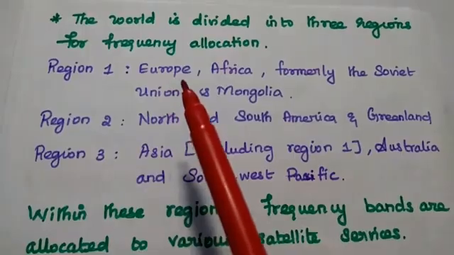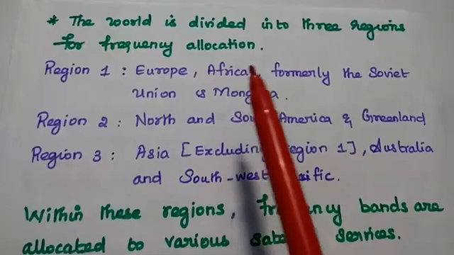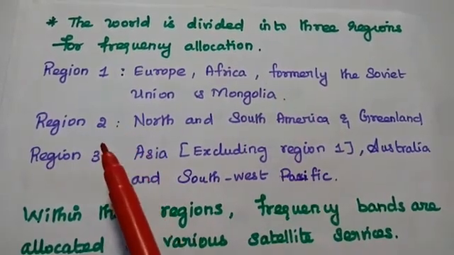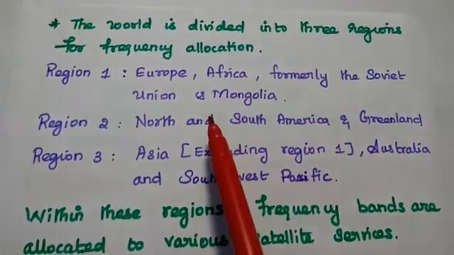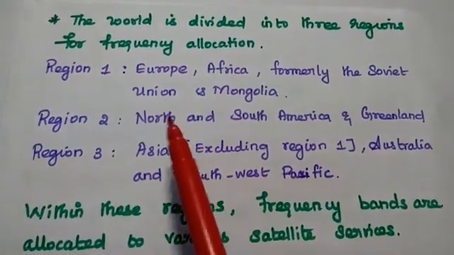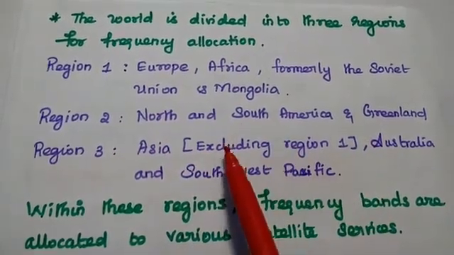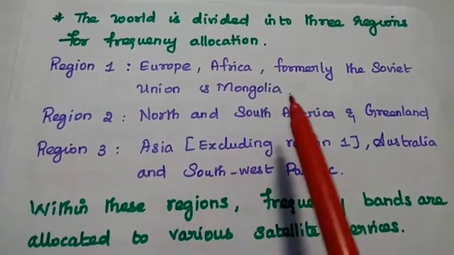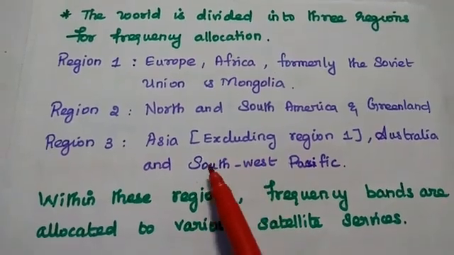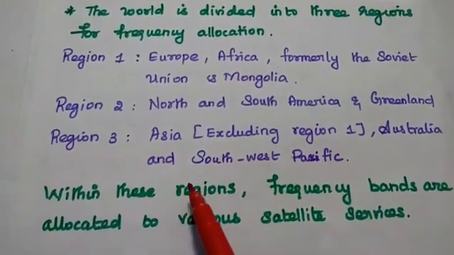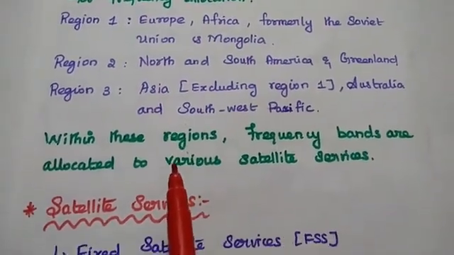In order to allocate frequencies for various satellite services, the world is divided into three regions: Region 1, Region 2 and Region 3. Europe, Africa, the formerly Soviet Union, and Mongolia come under Region 1. North and South America and Greenland are grouped as Region 2. Asia, excluding Region 1, Australia and the Southwest Pacific are grouped as Region 3. So within these regions, the frequency bands are allocated to various satellite services.